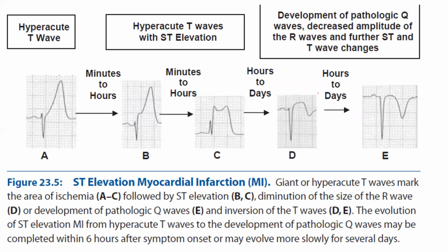And this is the classical ST elevation MI, that is STEMI. In case of STEMI, what are the changes which you are going to get? Initially there will be tall or hyperacute T waves, and we describe them as symmetrical most of the time, but this one is not that symmetrical. Most of the time they will be symmetrical.